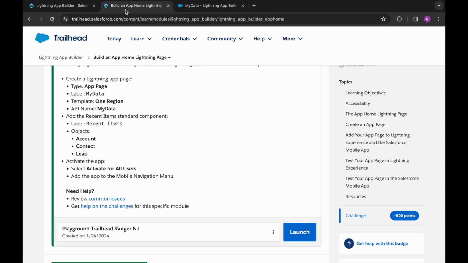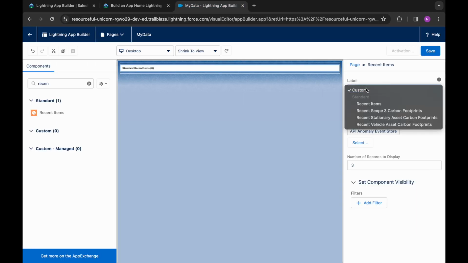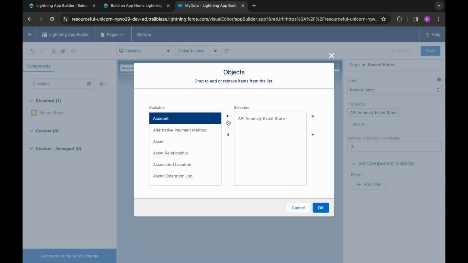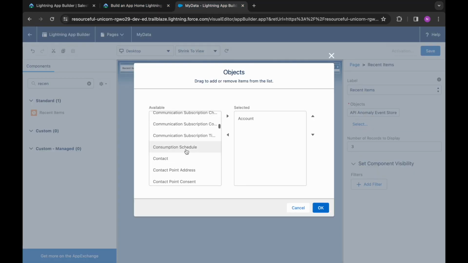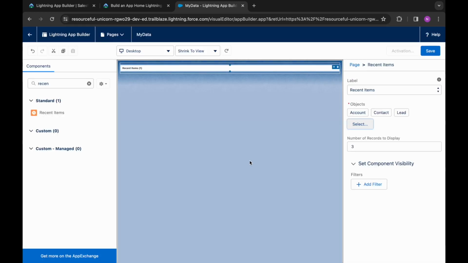Now we need to select our objects and give its label as recent items. So we will give this, select, we'll remove this account, then contact and lead. Okay,